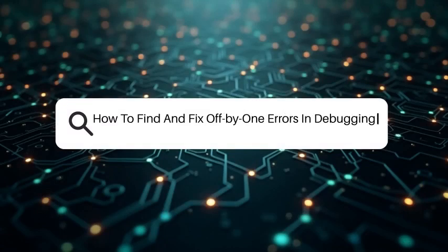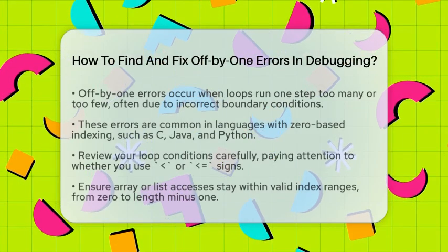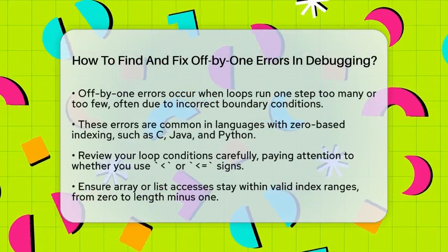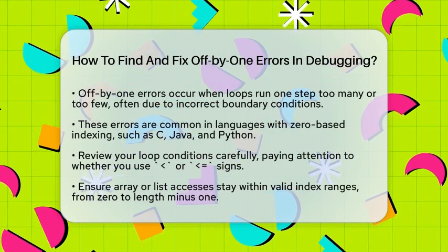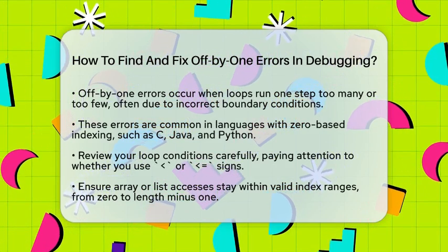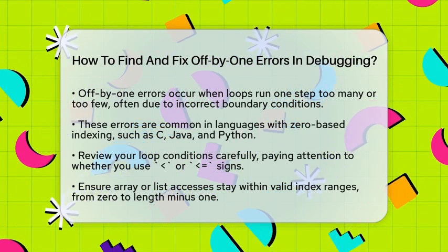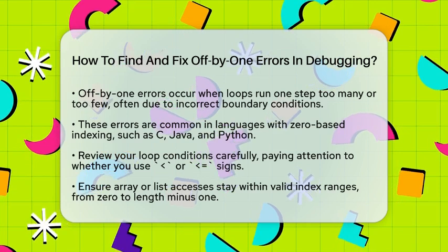How to find and fix off-by-one errors in debugging. Imagine writing a loop that processes every item in a list, but somehow it skips the last one or tries to access an item that doesn't exist. That sneaky mistake is often caused by an off-by-one error.